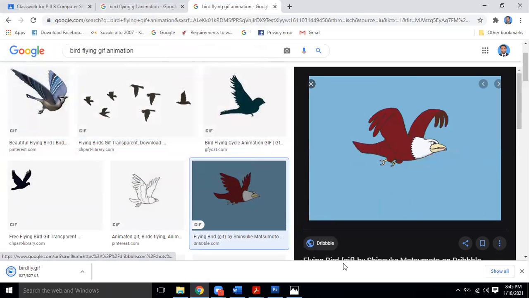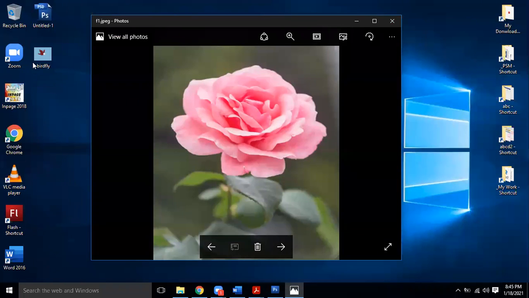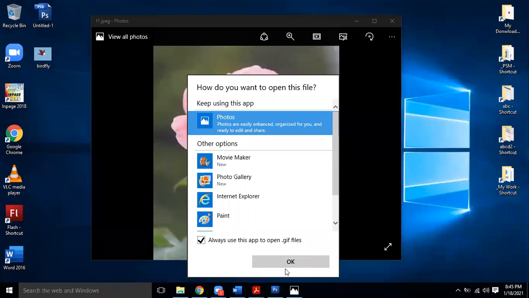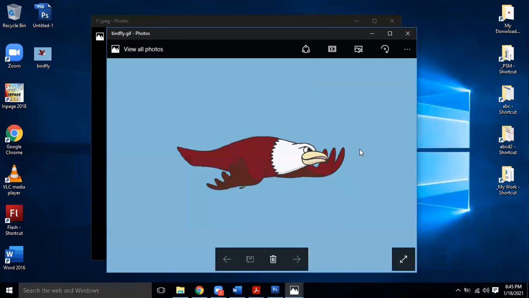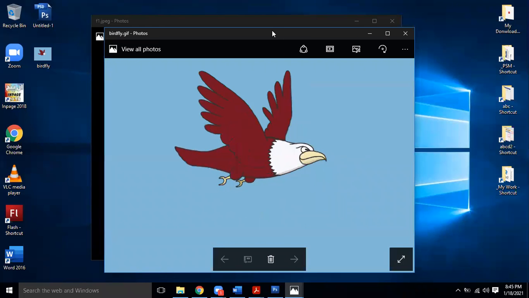When I go to my desktop and double click on it, it will open in ACDC photo viewer if you have installed it, or the photo viewer of Windows. Can you see this? It is showing an image, but the image has some movement in it. Animation, flash animation, swish animation, moving object.